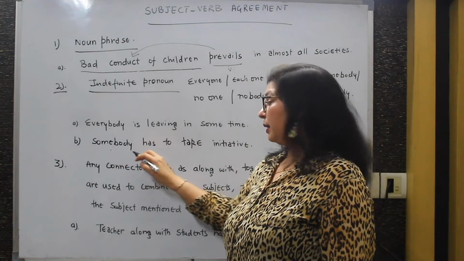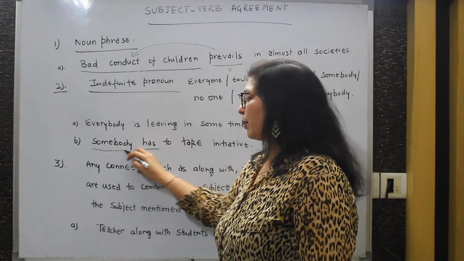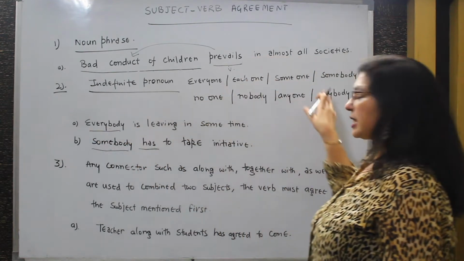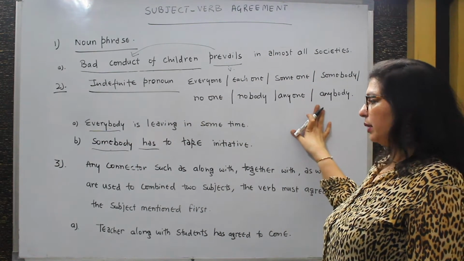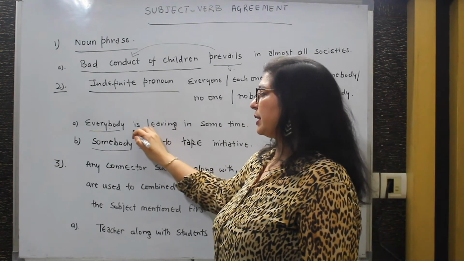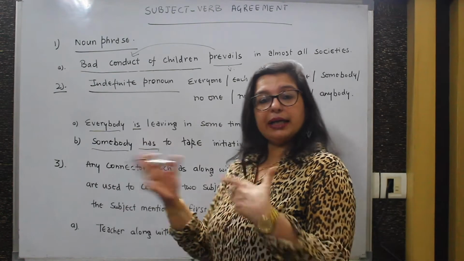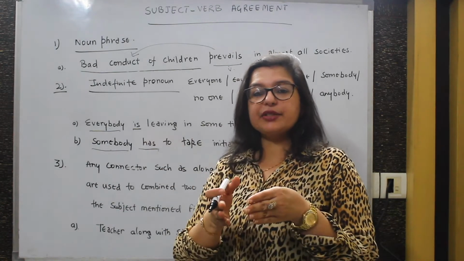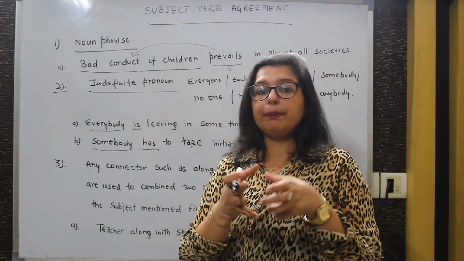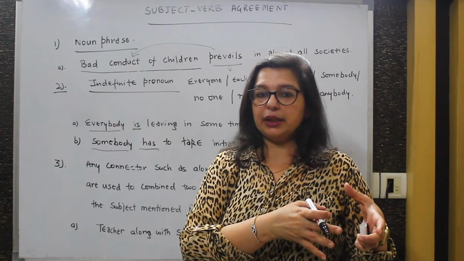Likewise, somebody has to. So both these nouns, and not just these pronouns, but all these pronouns I mentioned, are considered singular, and thus the verb it will take is singular. Another thing, in my previous example, I told you when "and" is used to join two subjects and make a compound noun, it becomes a plural noun.